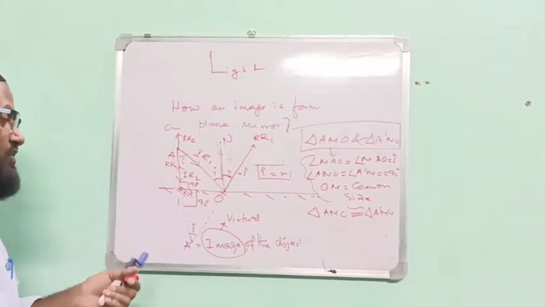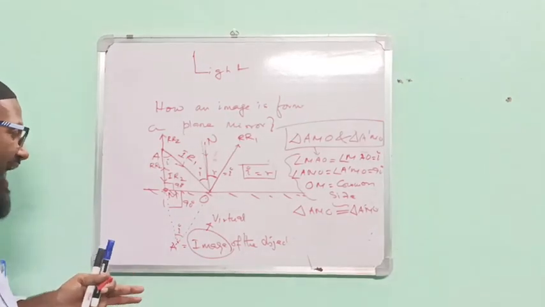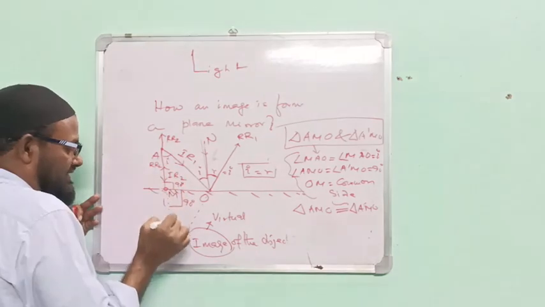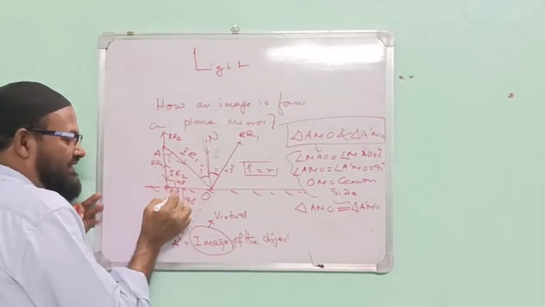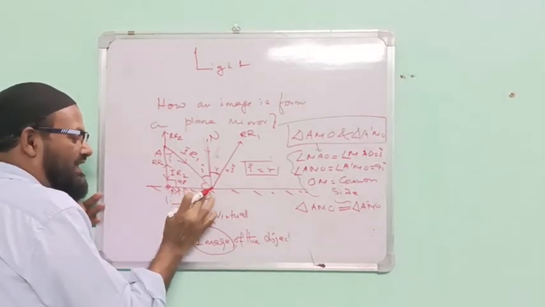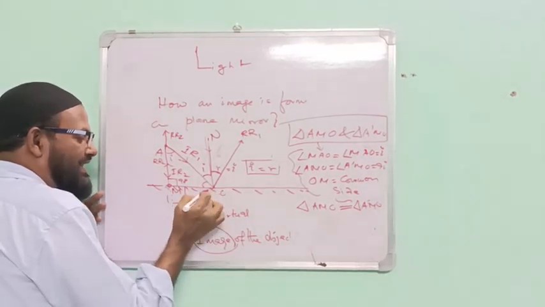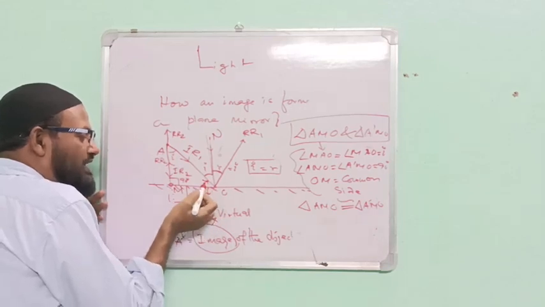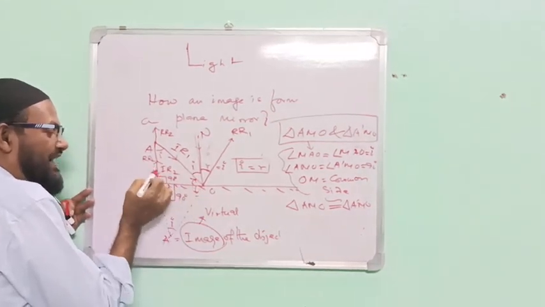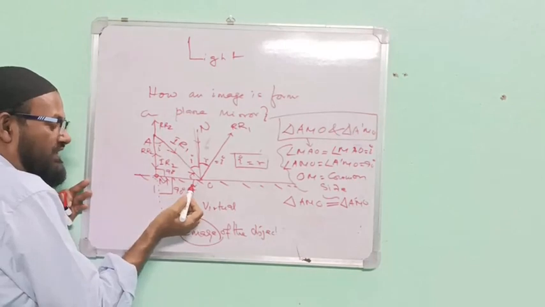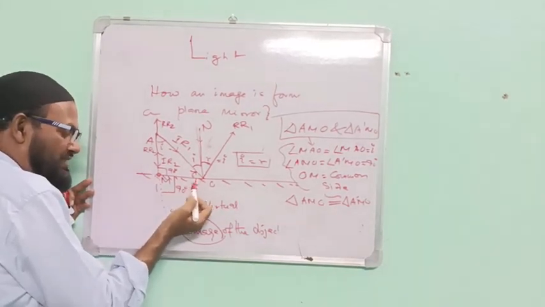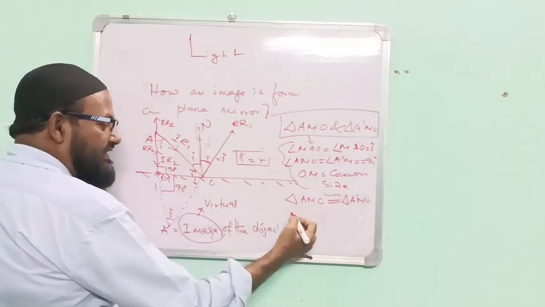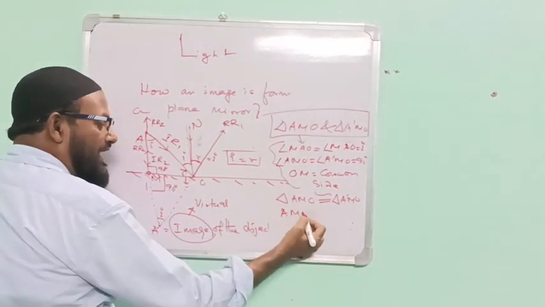When these two triangles are congruent, this angle is the same, this angle is the same. Therefore, what is the side opposite to this angle? That is AM. What is the side opposite to this angle? A dash M. When two triangles are congruent, this side should be the same.